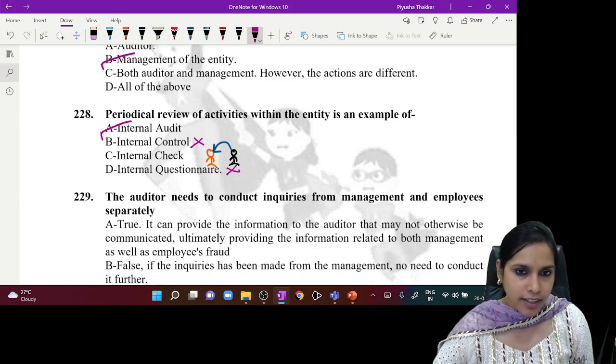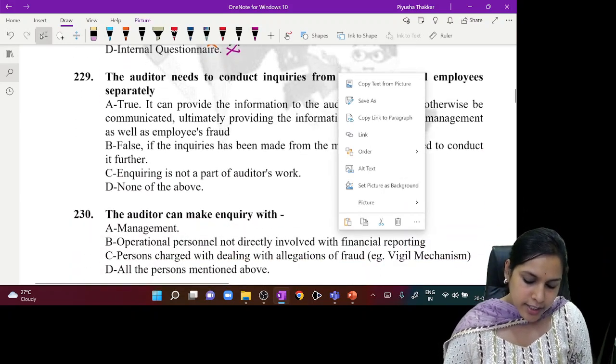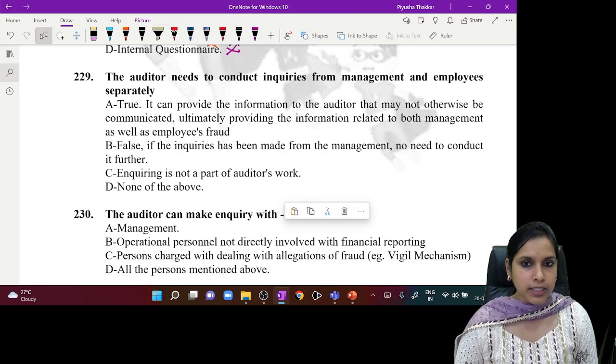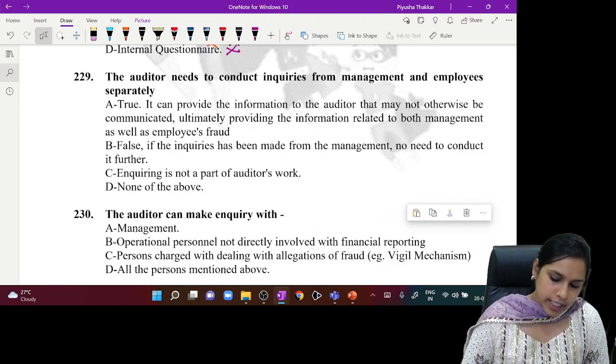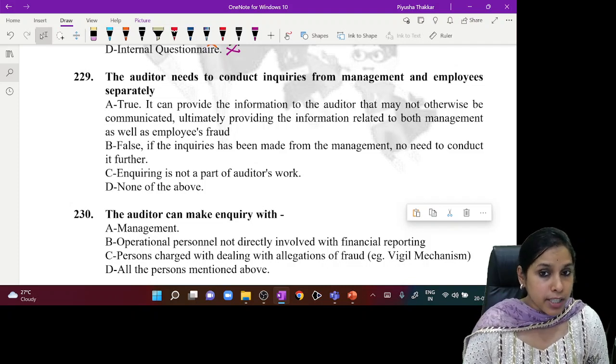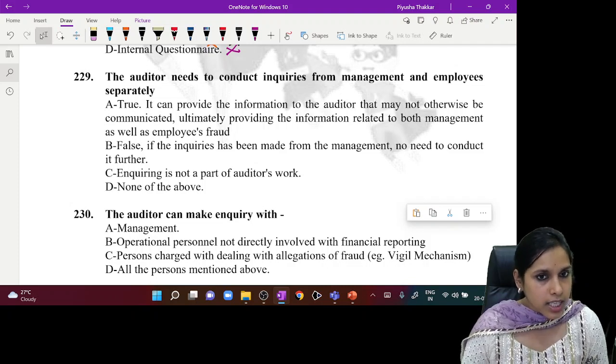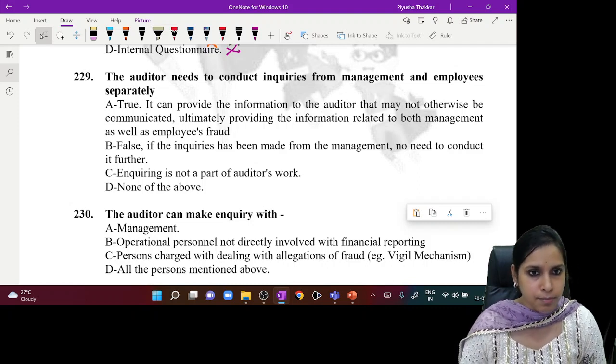Clear? Further, the auditor needs to conduct enquiries from management and employees separately. A, true. It can provide the information to the auditor that may not otherwise be communicated. Ultimately, providing the information related to both management as well as employees' fraud is important.